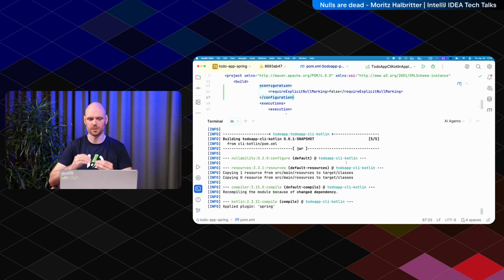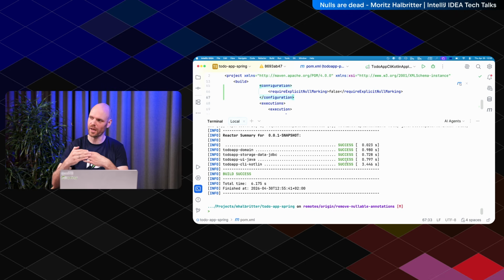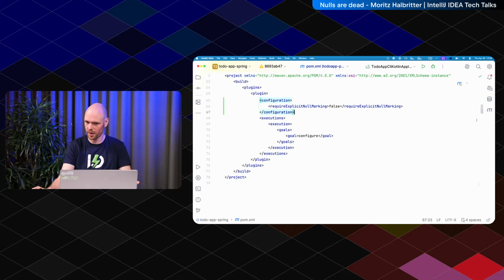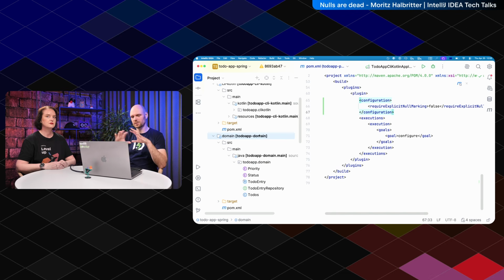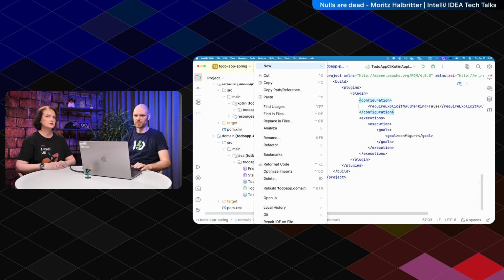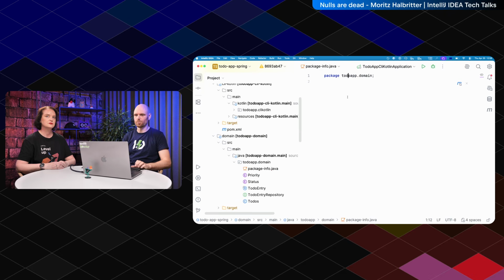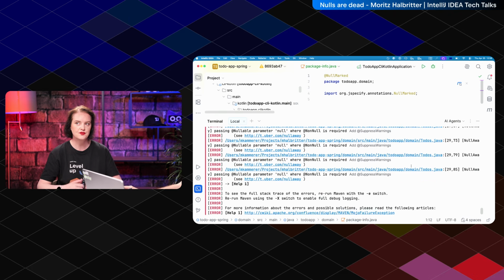Because NullAway now only works on packages which are actually annotated as @NullMarked, and I don't have any annotated. And then I would look at my modules, and the domain module is the one with the least incoming dependencies, so it doesn't depend on anything else. This is what I would start with, from the bottom up, essentially. Then add a package-info file in here, put @NullMarked on it, and run the build again. Then you find the first issues where you might need to mark stuff. You start marking that.